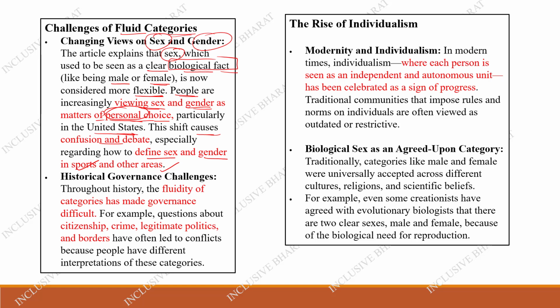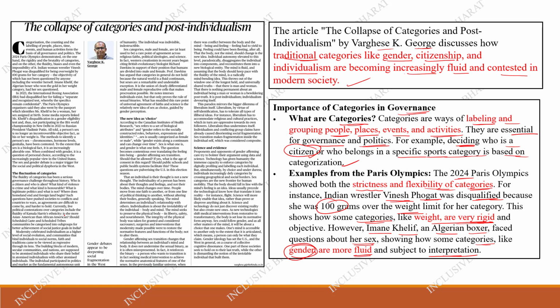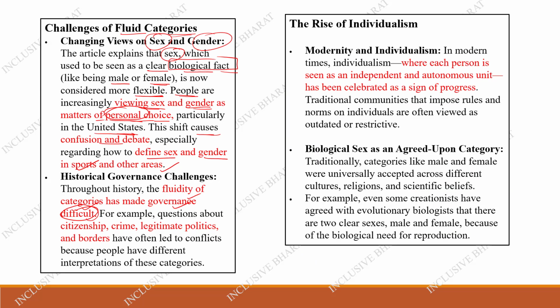See, throughout history, the fluidity of categories has made governance difficult. Whenever we categorize sex or gender or other things like places, events, people, activities, whenever there is fluidity in this categorization, it becomes more difficult for governance.